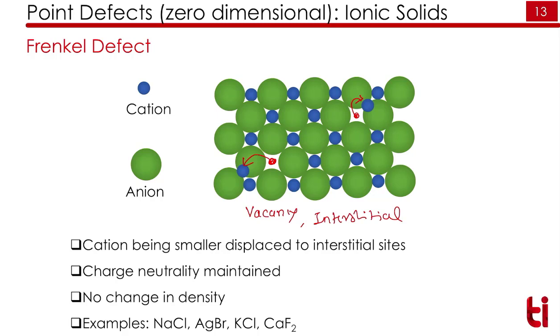So that's why I said defects occur in a pair. And here, since the cation is smaller in size, it will get displaced to the interstitial site. Since there is no removal or addition of ions, the charge neutrality is maintained and there is no change in the density. Typical examples are NaCl, AgBr, KCl and CaF2.